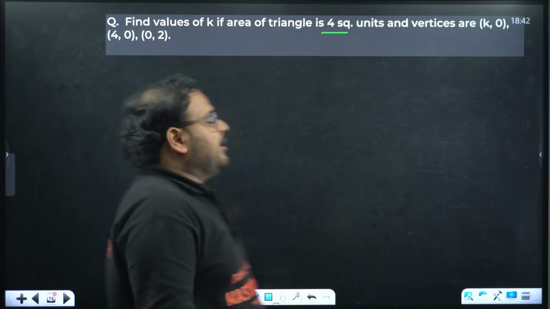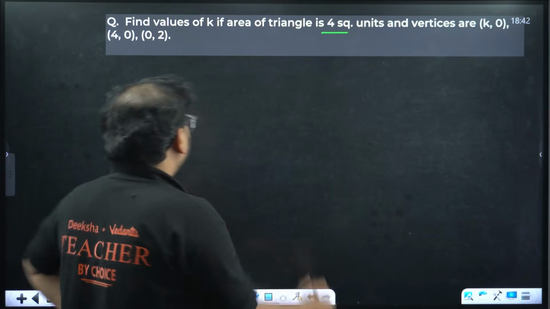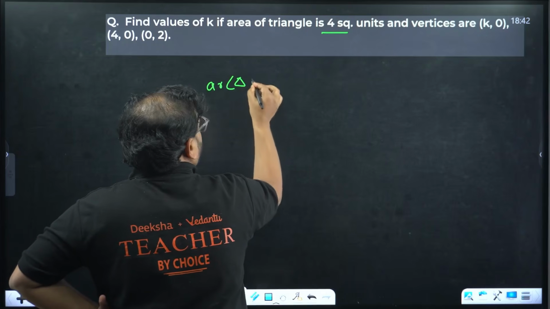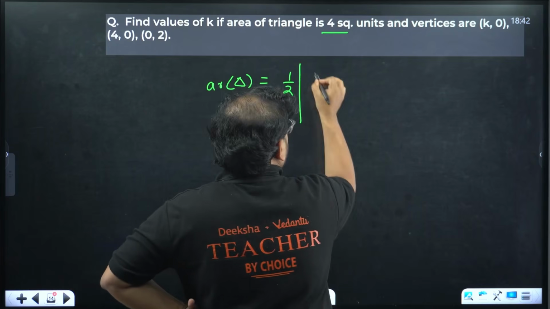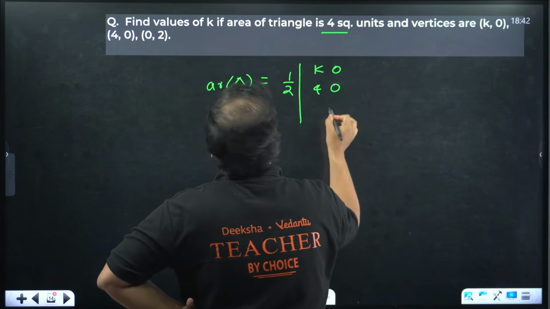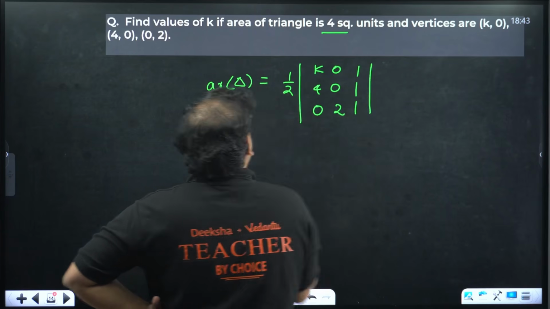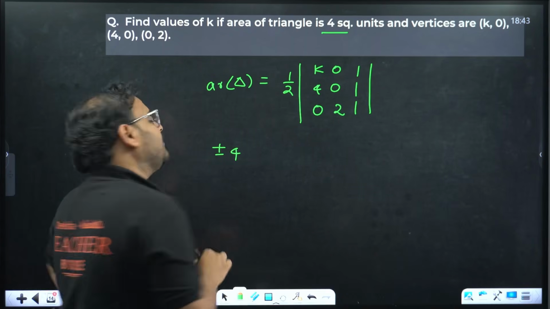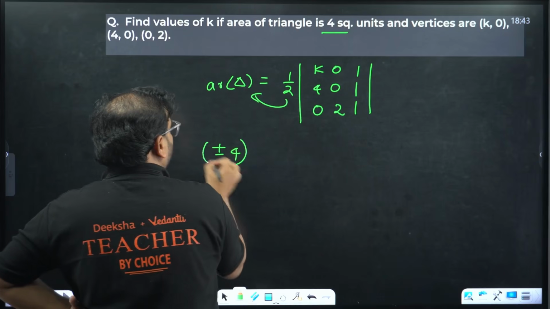Find the value of k if the area of the triangle is given as 4. The coordinates are given as (k, 0), (4, 0), (0, 2). Area of triangle is half times the determinant with rows k, 0, 1; 4, 0, 1; 0, 2, 1. And this is given as 4. We'll take it as plus minus 4. And we'll move this half to this side, so we'll have 2 times plus minus 4.